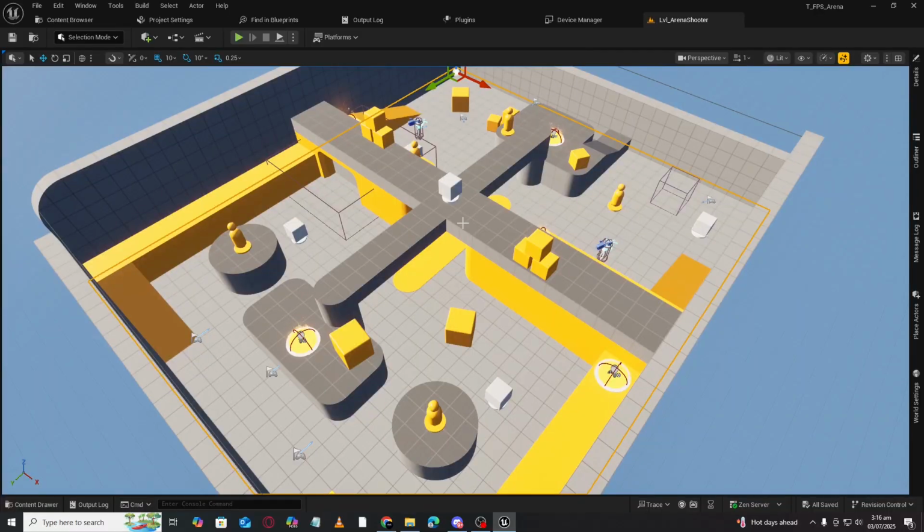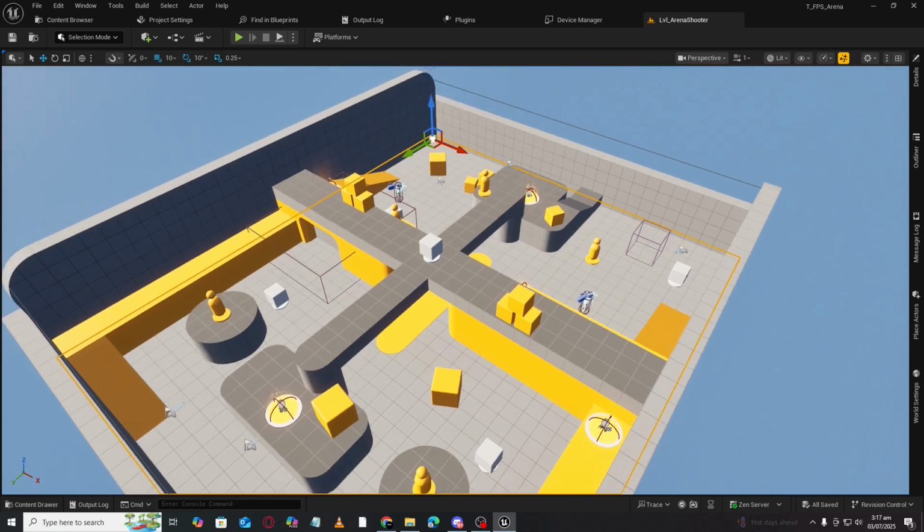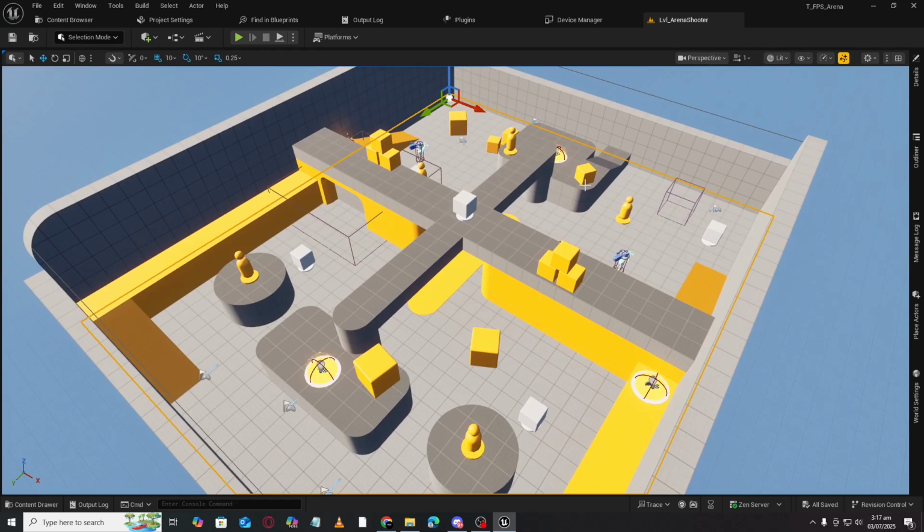When the project is created, it brings you to this map, level arena shooter, and you can see it's a whole different from the previous maps we get in the first person templates. It's totally different, and you can see a lot of things, and these things are customizable.